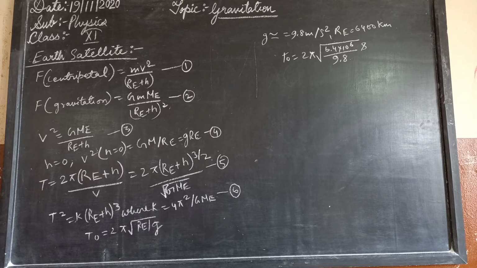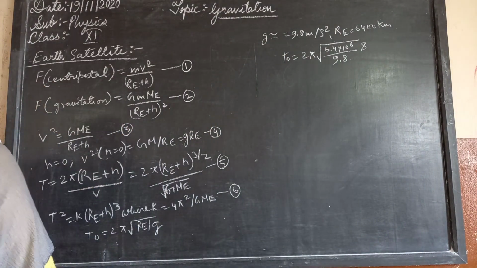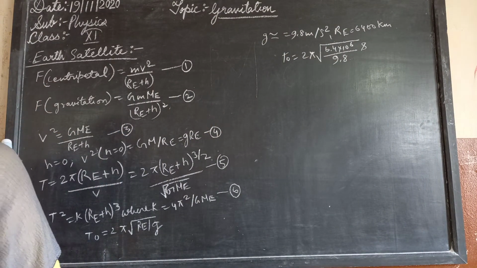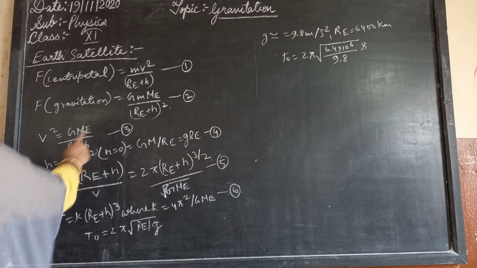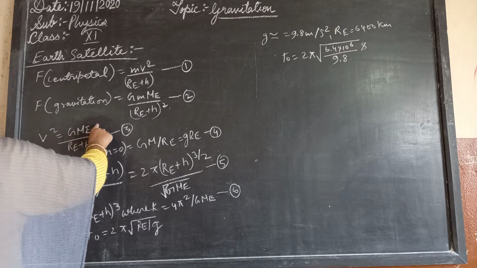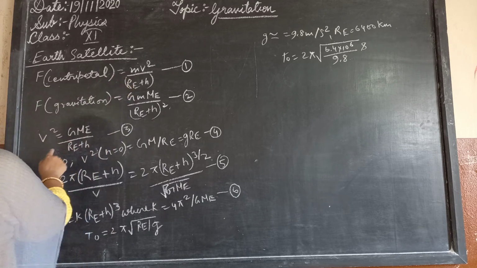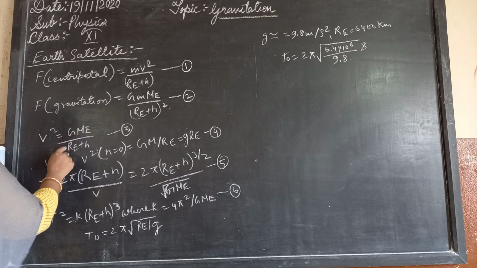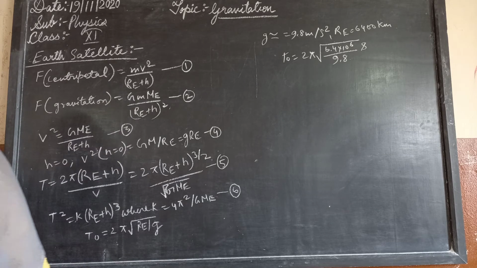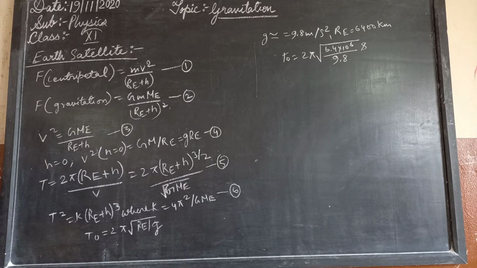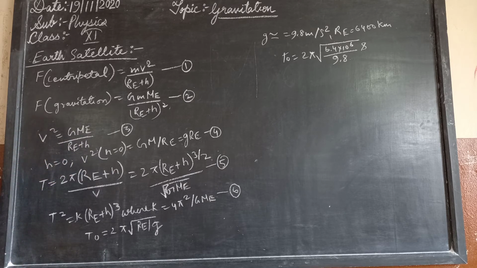Now, M_E is the mass of the Earth itself. Taking the first and second equations and equating one to the other, we will achieve v square equals G M_E upon R_E plus h, the third equation. Taking these into account, v decreases as h increases. V will be decreasing and thus h will be increasing, and vice versa.